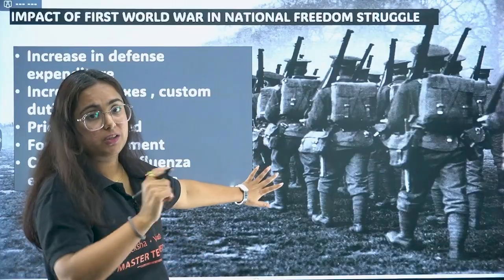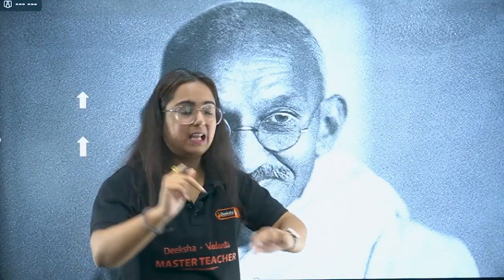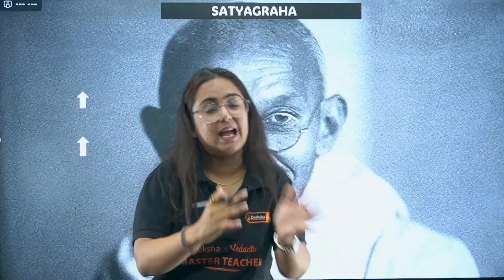Now, directly after this topic, not stretching it, I'll move to Gandhiji, because now the main focus of India's freedom struggle in this book is Gandhi and Satyagraha. Gandhiji went to South Africa after his studies and came back to India in January 1915. After that, he was advised by his political leader not to interfere in Indian politics for 1 year, just to watch what is going on. After that, he introduced his concept of Satyagraha. What is Satyagraha? Satya par agrah, that is, based on truth and non-violence, which he even practiced in South Africa.